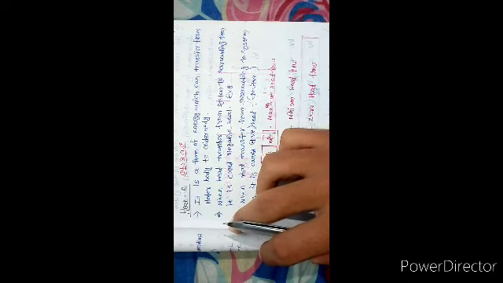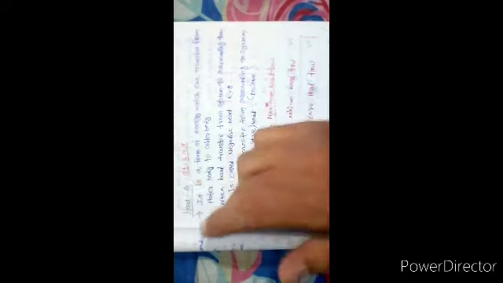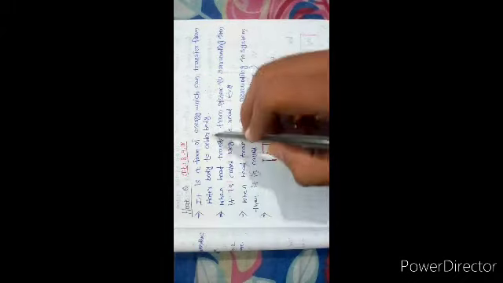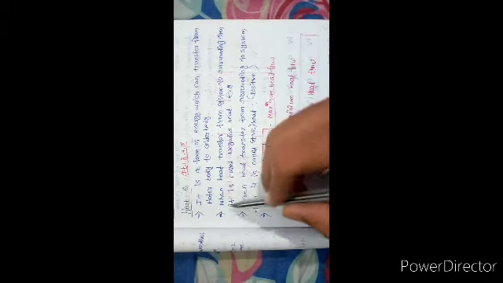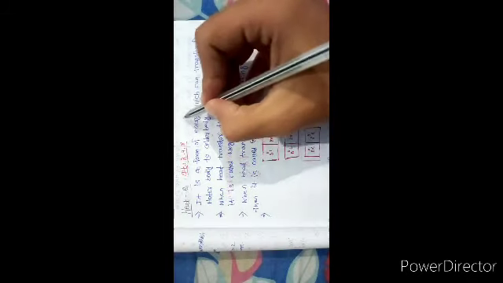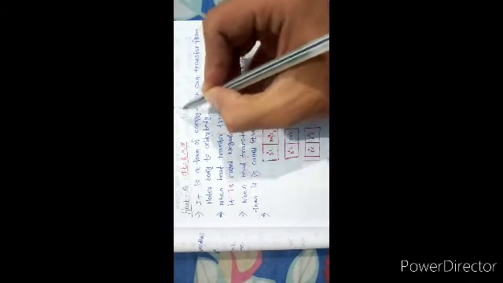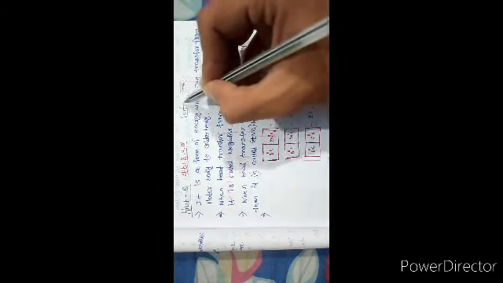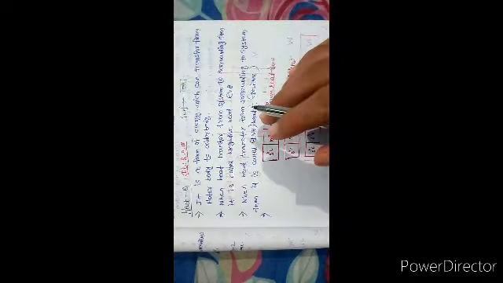So let us start. Okay, what is called heat? Heat is a form of energy which can transfer from hotter body to colder body. If there are two bodies, one is a hot body and another is a cold body, then always the heat transfers from the hotter body to the colder body.